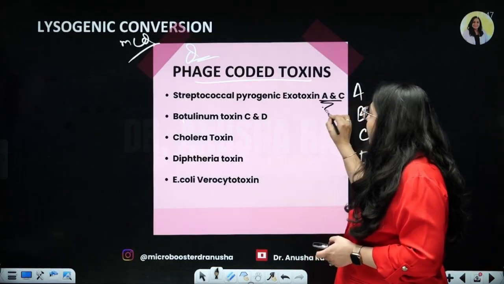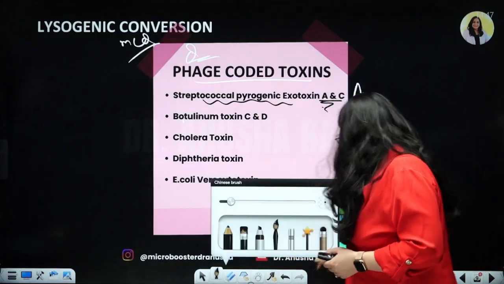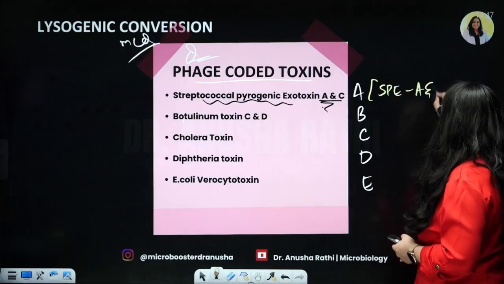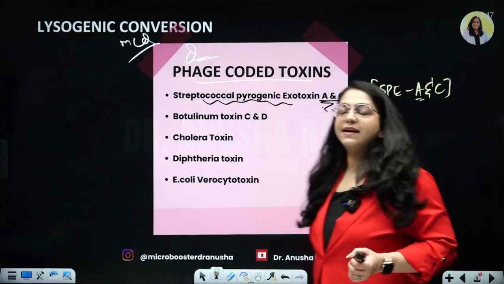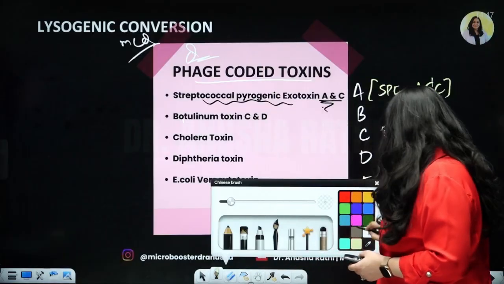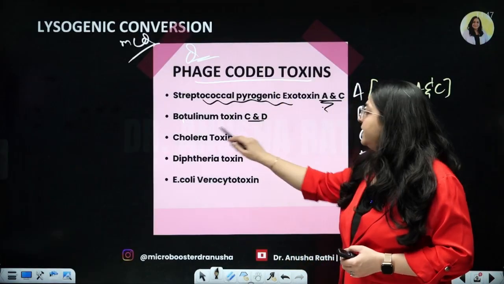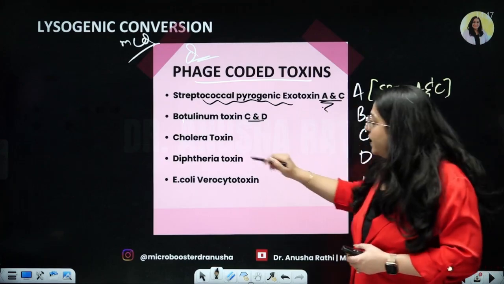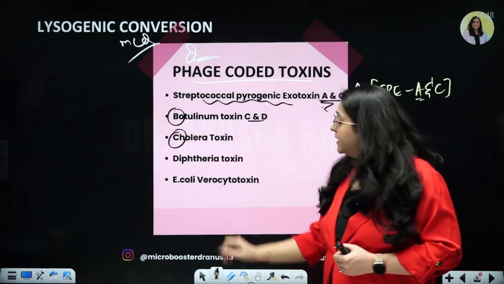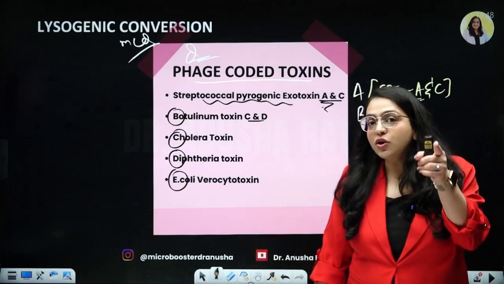the exotoxin A and C of streptococcal pyrogenic exotoxin. So you can remember it as SPE, A and C. Then B is botulinum toxin, C and D. So with A, B, C, D, you can also remember C, D. So you have A, B, C, D and C comes here, right? So B is botulinum toxin. C becomes cholera toxin, D becomes diphtheria toxin, and E becomes E. coli. But which toxin of E. coli?